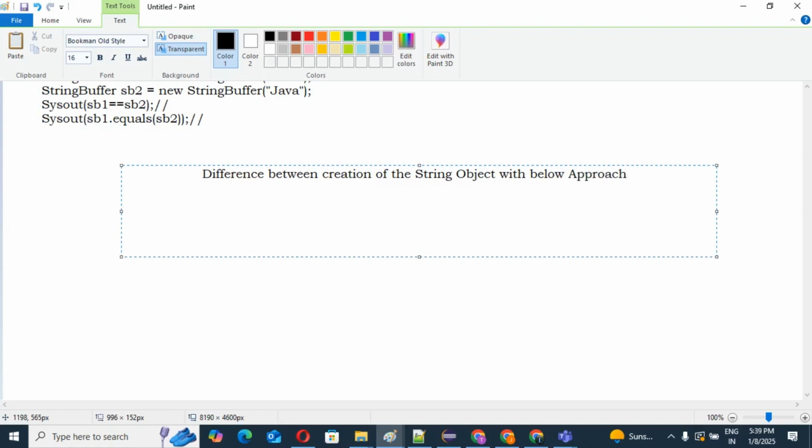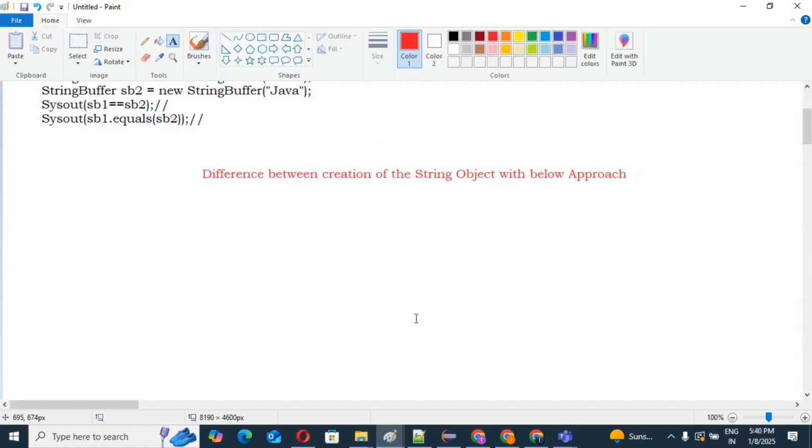Guys, this is very important. I am repeating this question. What is the difference between creation of the string object with the below approach? Please be concentrated. If you concentrate on the entire video, then you will never forget this concept. This is my favorite question in the interview room. Mostly I ask this question to candidates because if they know it, they definitely have more clarity of the string concept. So what is this question? Guys, please be concentrated.